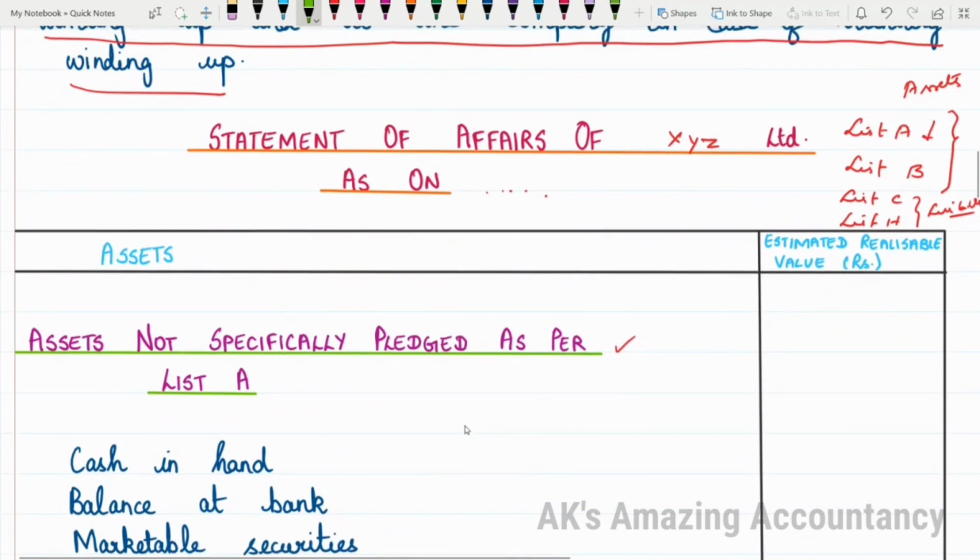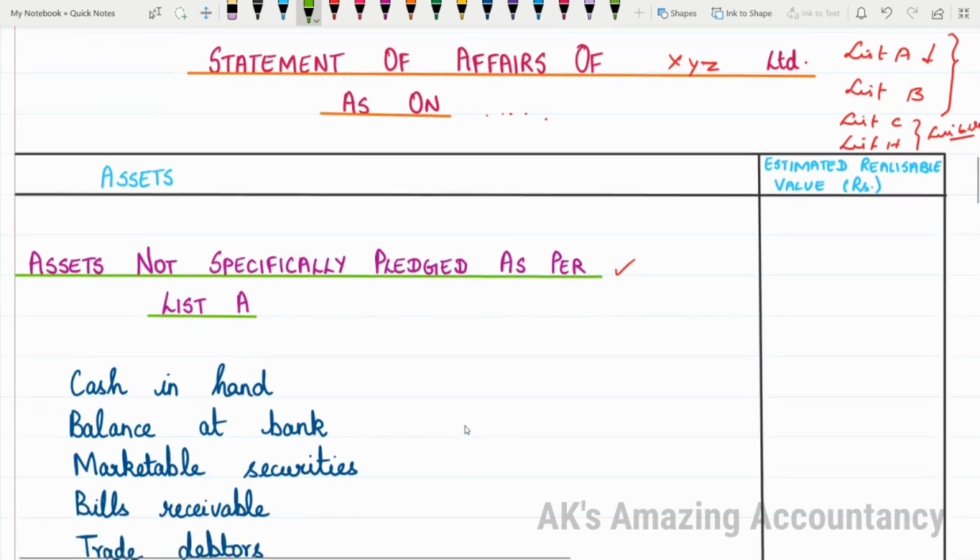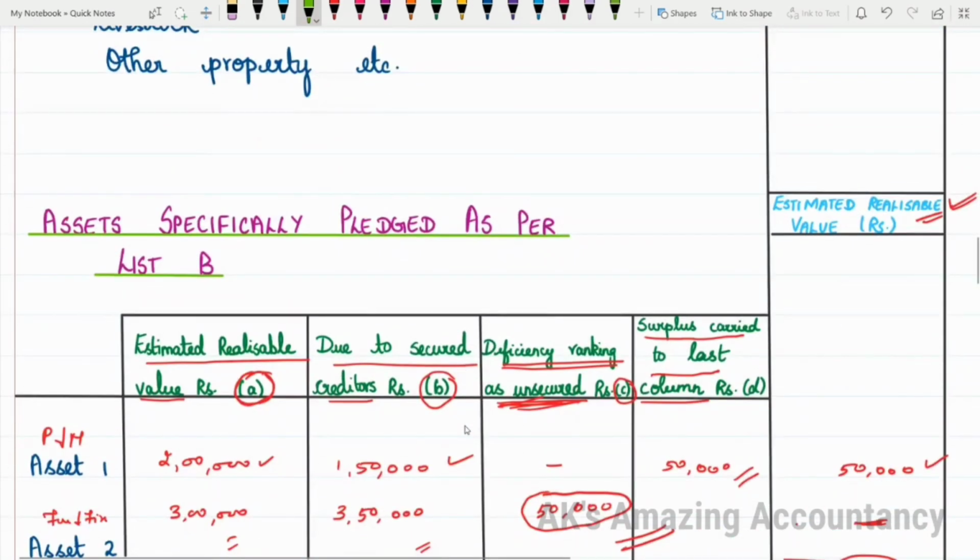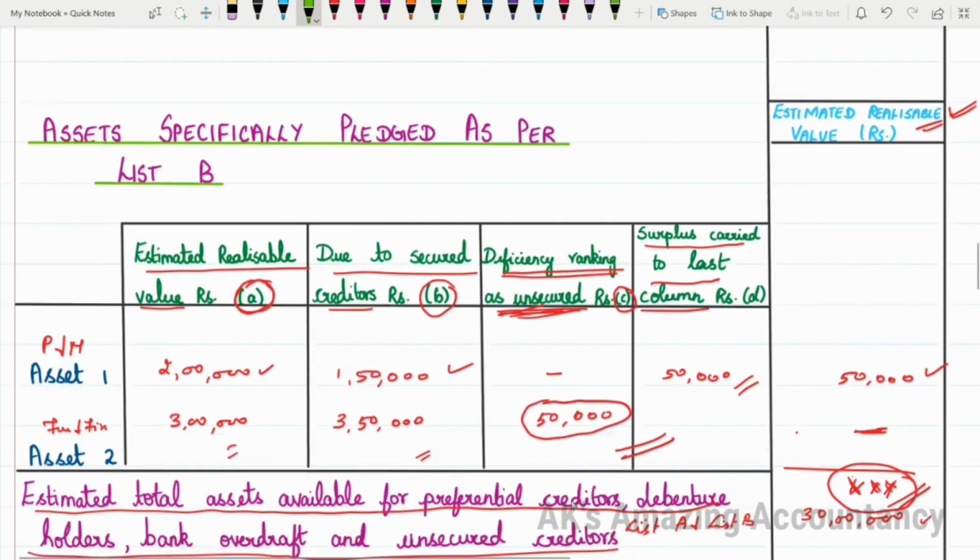First you will be mentioning the heading: statement of affairs of such and such company as on such and such date. Then you will be having two lists, namely list A and list B. These two lists are for assets: assets not specifically pledged as per list A, then assets specifically pledged as per list B. Under list B, you will have four small columns: one for estimated realizable value, then one for due to secured creditors, then deficiency ranking as unsecured, then surplus carried to last column. Here I have already told you only if you have surplus it will come in the outer column. If you have deficiency, that will be regarded as unsecured creditors and will be shown under liabilities only.